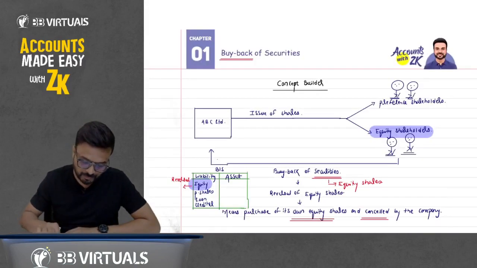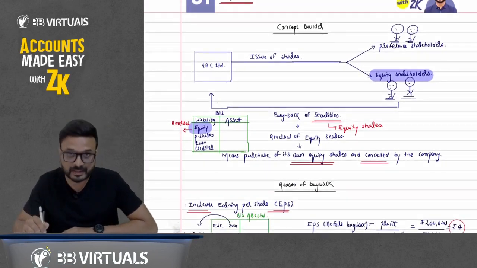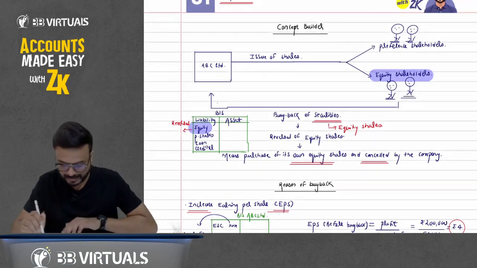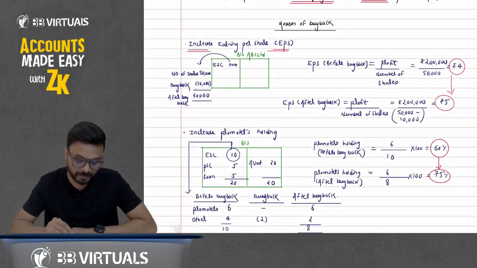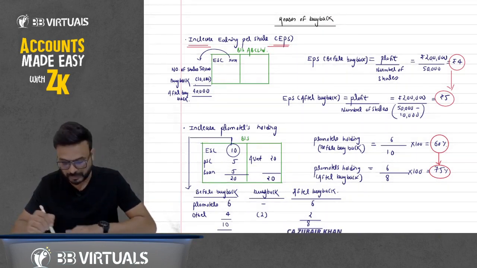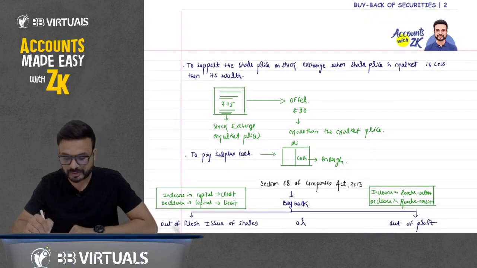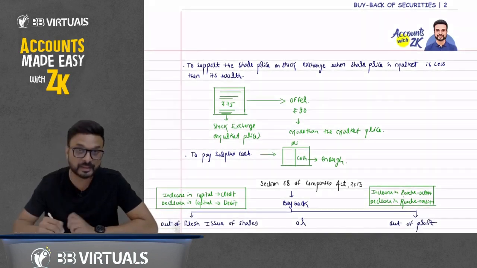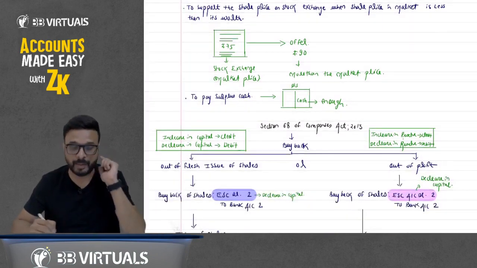So here we have discussed the concept of what buyback means. Buyback means the cancellation of equity shares. So why do we do the buyback? We do buyback to increase the earning per share, to increase promoters' holding, and to support the share price in the stock exchange when the share price in the market is less than its worth. And if you have surplus cash, we do buyback.